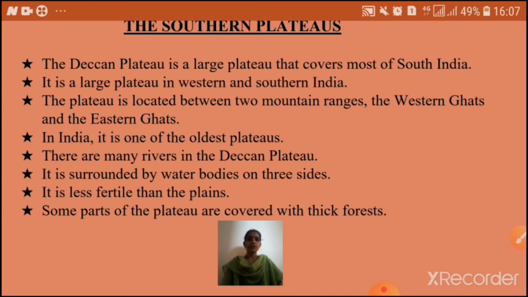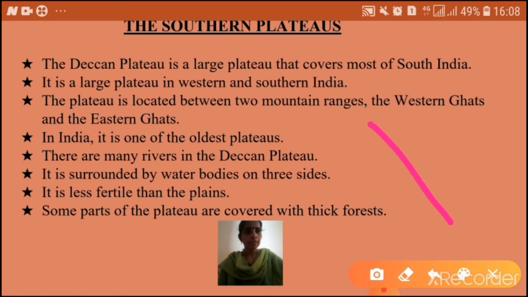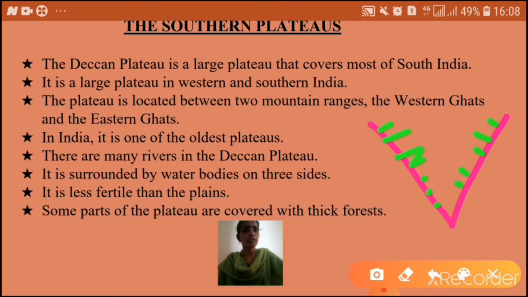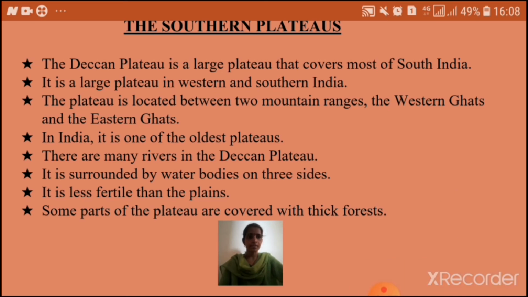Some parts of the plateau are covered with thick forests. Why? I already showed you here. Western Ghats and Eastern Ghats will be there. In these Ghats, forests will be there. Best example, our Tirumala hills. These are all Ghats areas. So, some parts of the plateau are covered with thick forests.